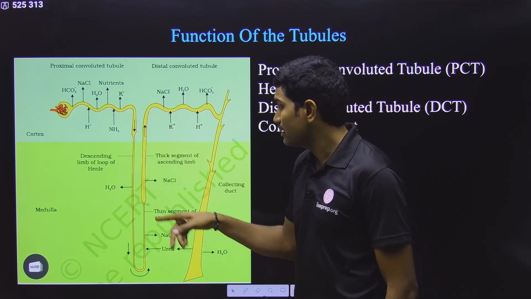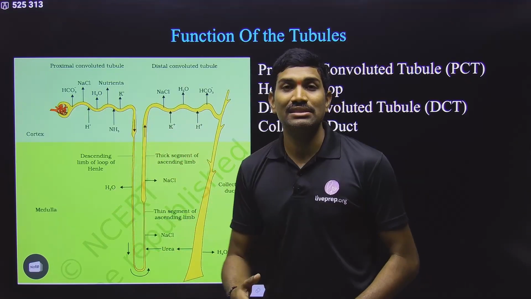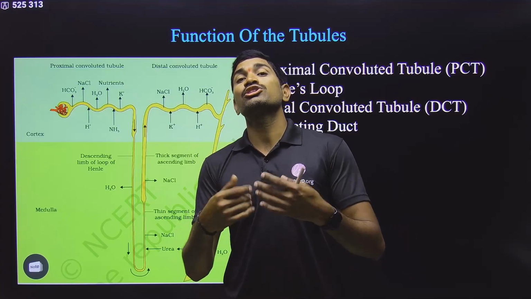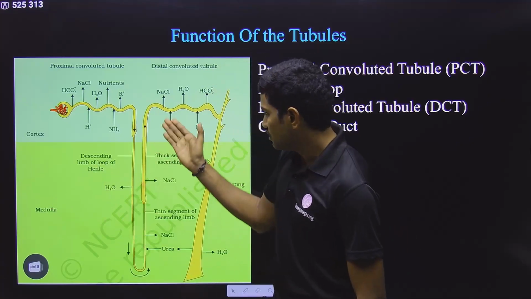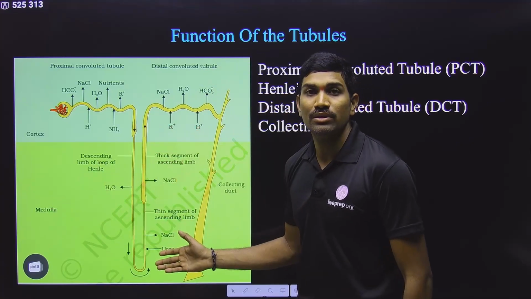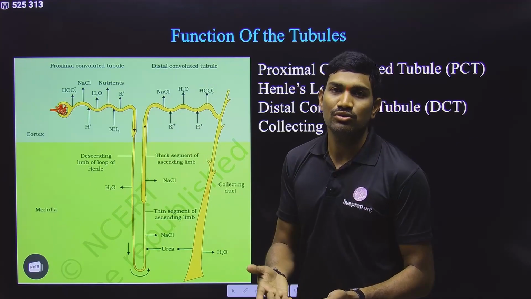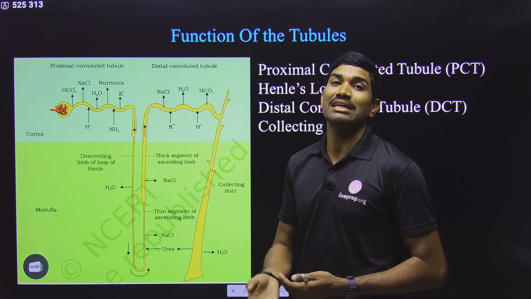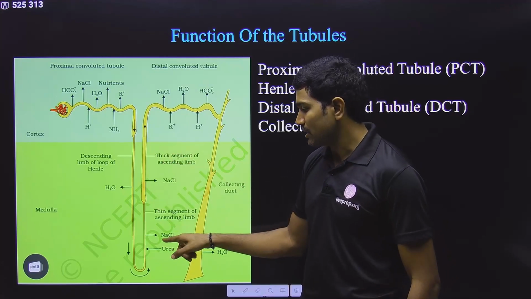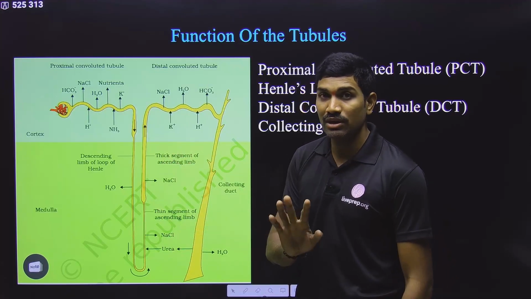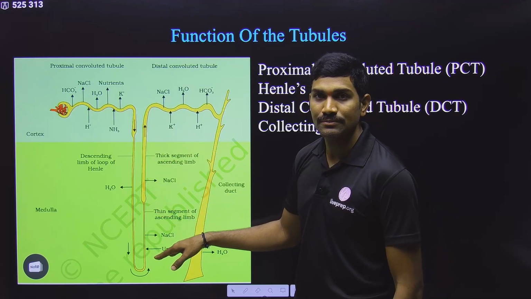Opposite. Observe carefully. The descending limb is almost impermeable to ions, but here ions will be reabsorbed either passively or actively. Passively means without the use of energy, actively means by using energy. So that's why NaCl is absorbed here. Observe carefully.